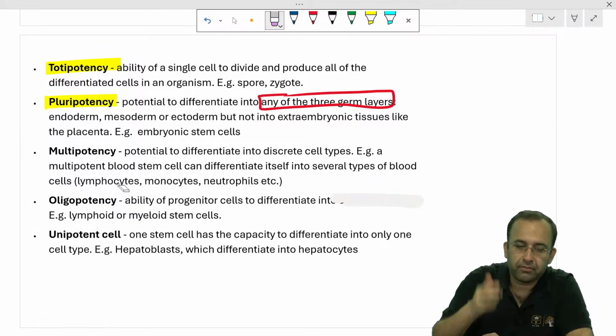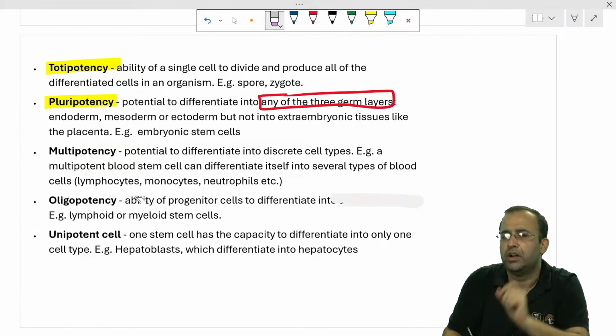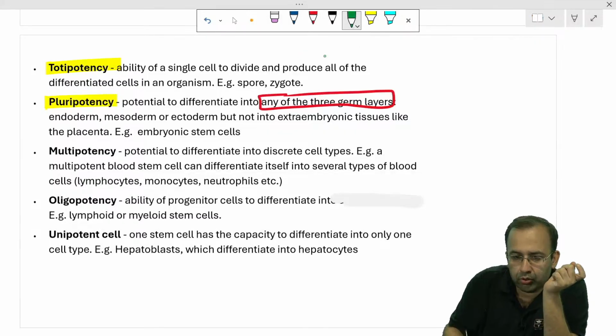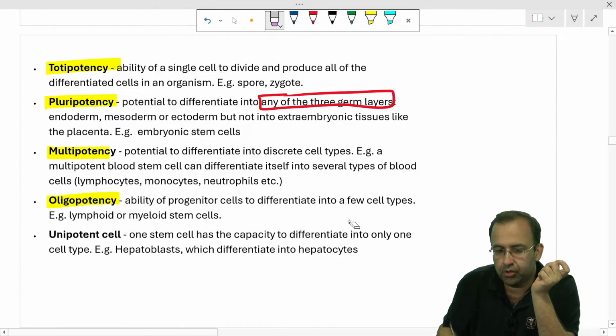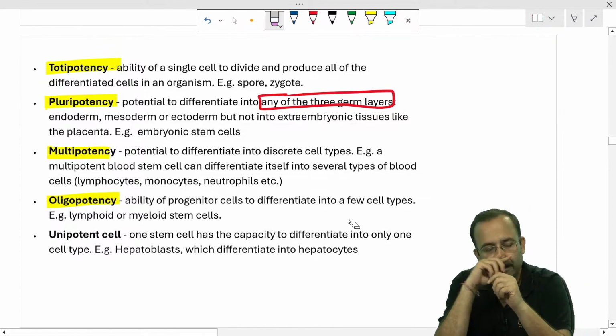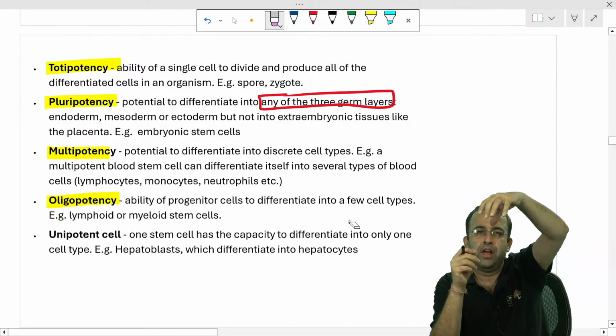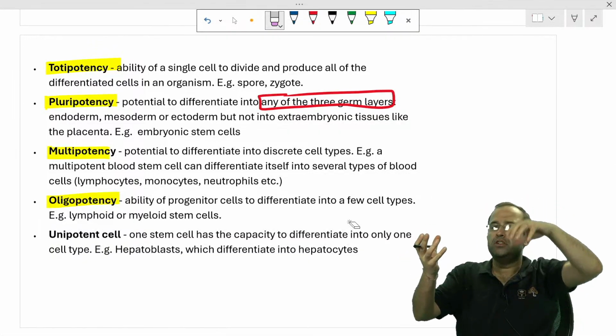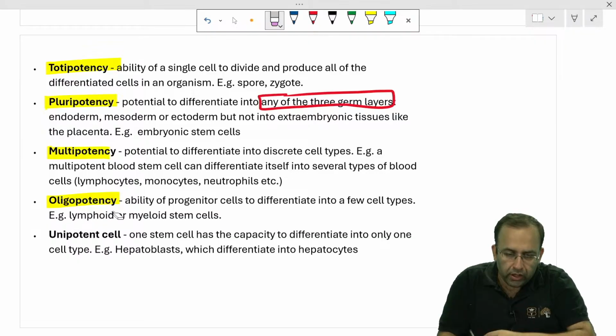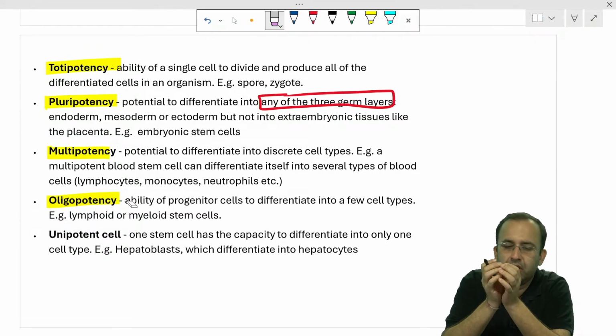Multipotent versus oligopotent. Oligo means it can differentiate into a few cells. Oligopotent, that is ability to differentiate into few cell types. Blasts are of two types, myeloid blast and lymphoid blast. Lymphoid blast can just differentiate into B or T cells. So oligopotent, lymphoid stem cell or myeloid stem cell.